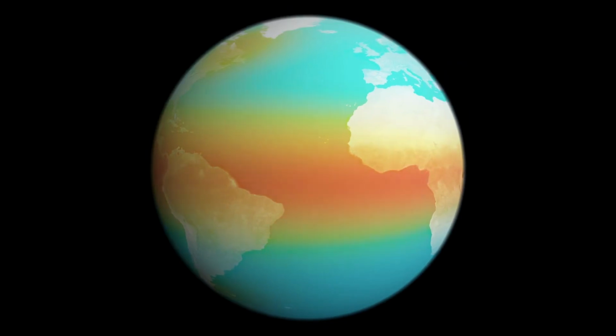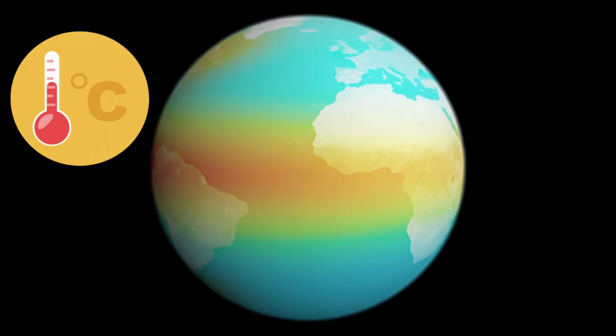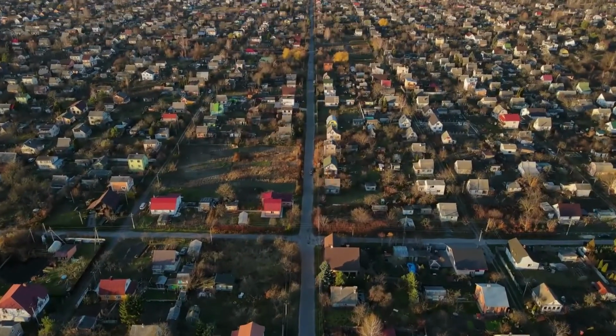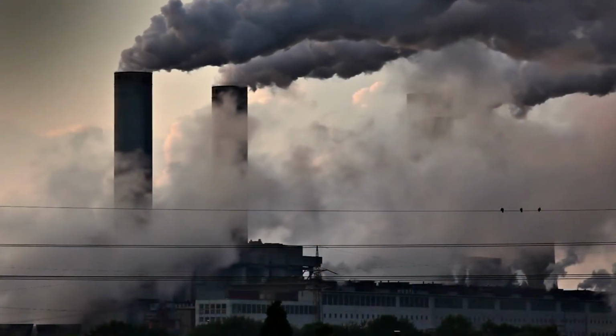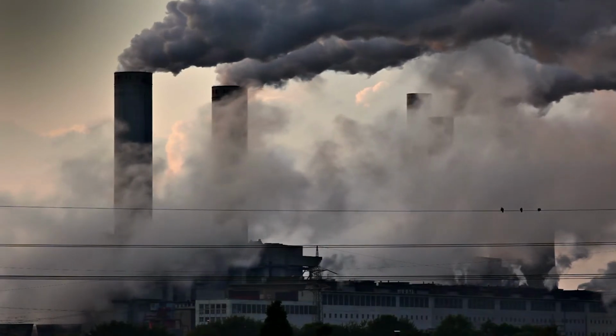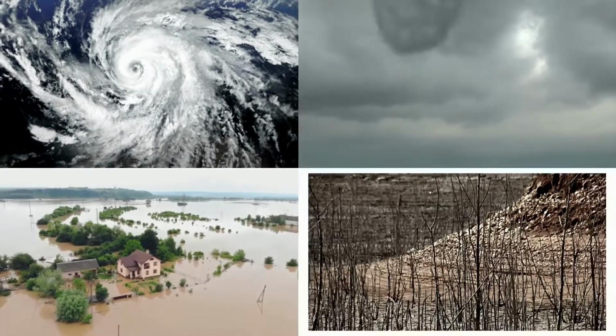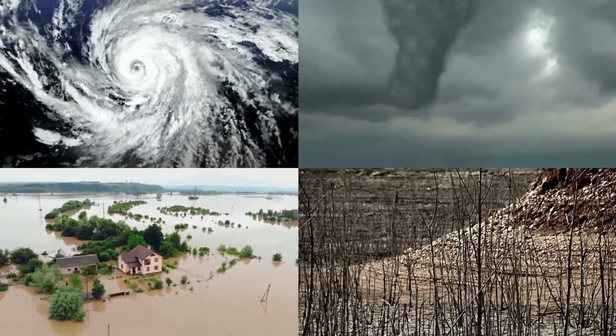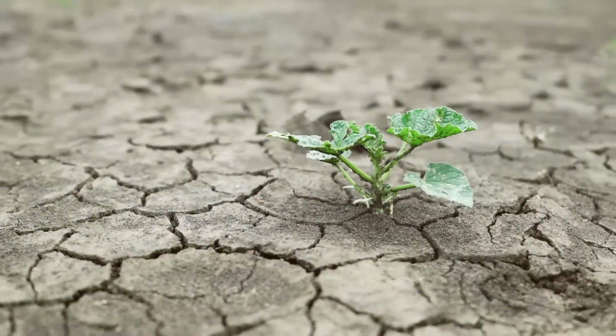As a result of the gases, the Earth will continue to warm. Furthermore, this will have a detrimental impact on our world. The ice caps on the poles are melting. The sea level is rising. Human-caused changes to the Earth's climate system will cause more frequent and intense natural disasters. For example, hurricanes, tornadoes, floods, heat waves, and droughts.